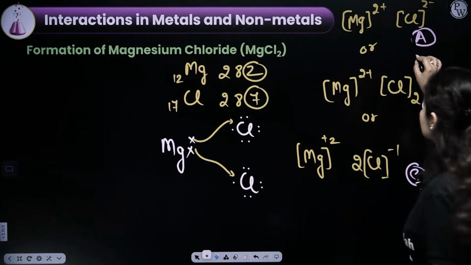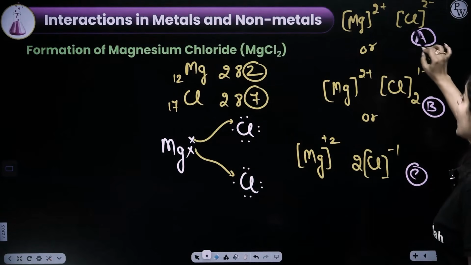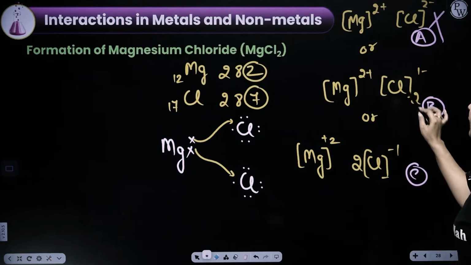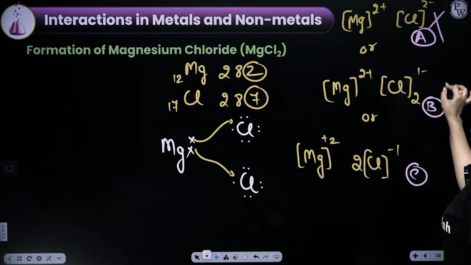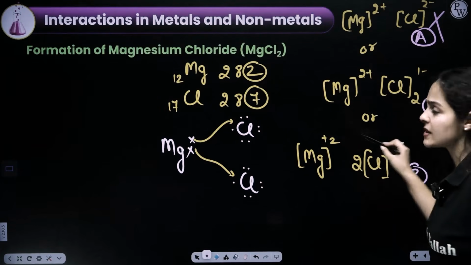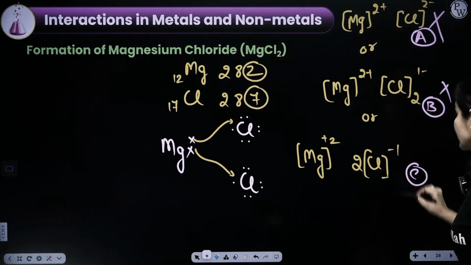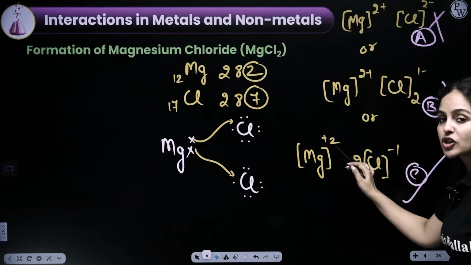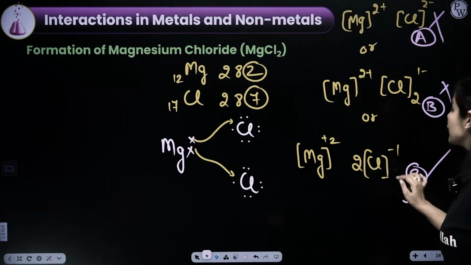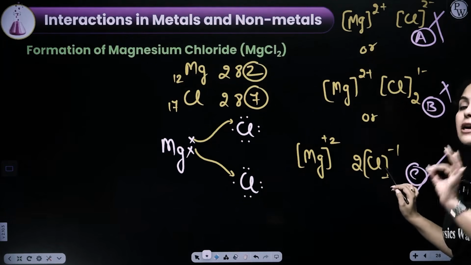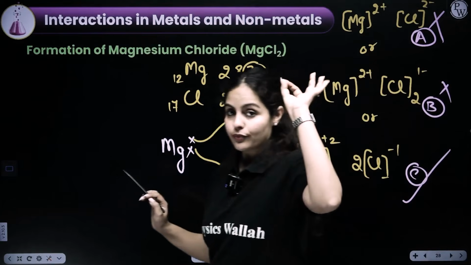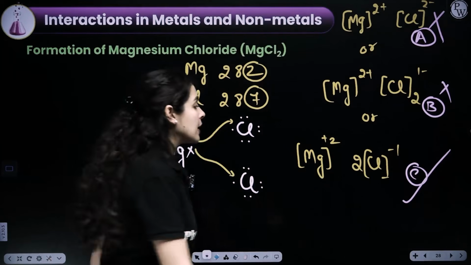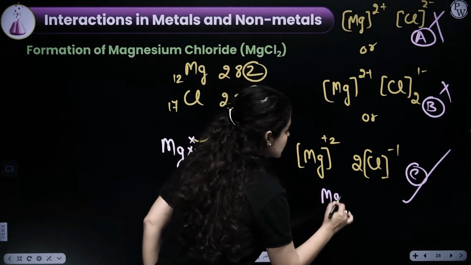In A part, it is showing one ion of chlorine with 2 minus. It is absolutely wrong. It shows there are 2 chlorine molecules with 1 minus charge. How is this even possible? It is not right. What is right is option C here. Magnesium lost 2 electrons to form Mg2 plus, but there are 2 atoms of chlorine which have 1 minus charge each, right? So that is the correct way of presenting, and after all, you will get MgCl2.